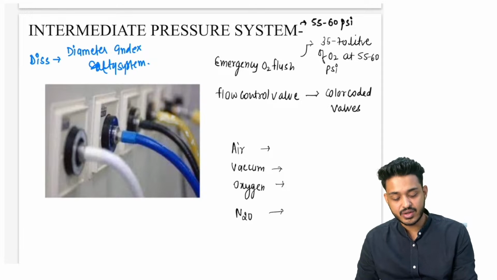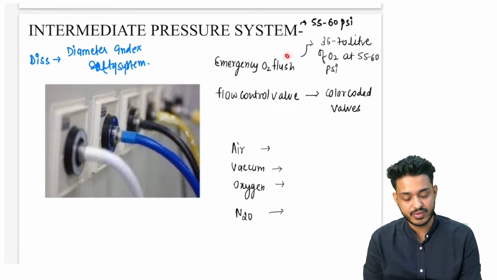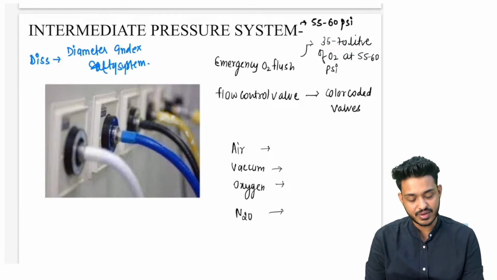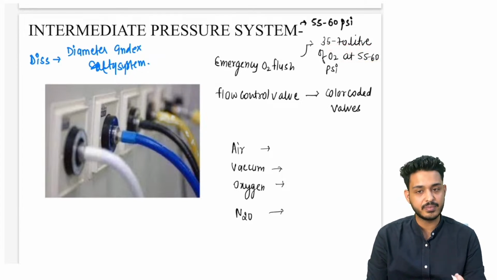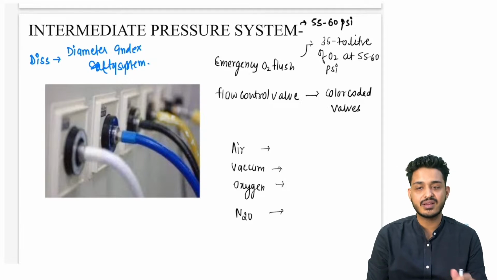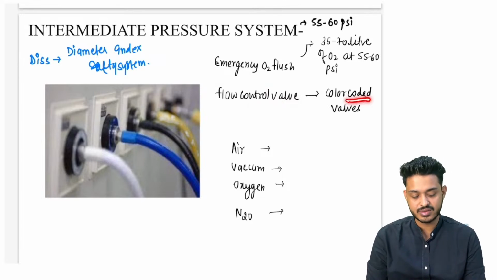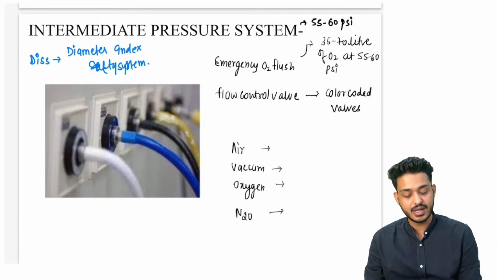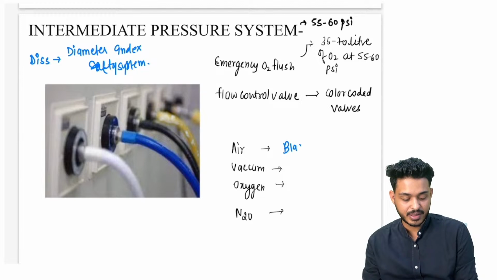In this we are going to see what are the things we are going to have. We are having emergency oxygen flush, that is going to release 35 to 70 liters of oxygen at 55 to 60 psi. ये मशीन के अंदर एक बटन होता है, when we press that, you are going to have emergency oxygen release, right. Second, we are going to have flow control valve, that is these are going to be your color coded valves that we are having, right.